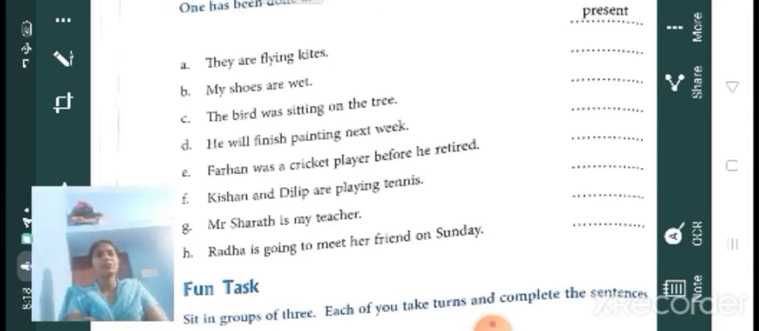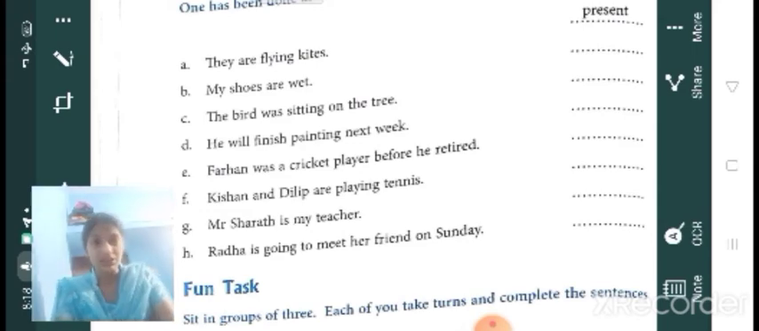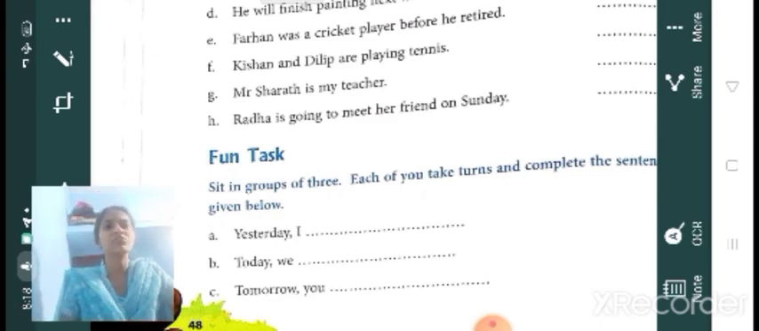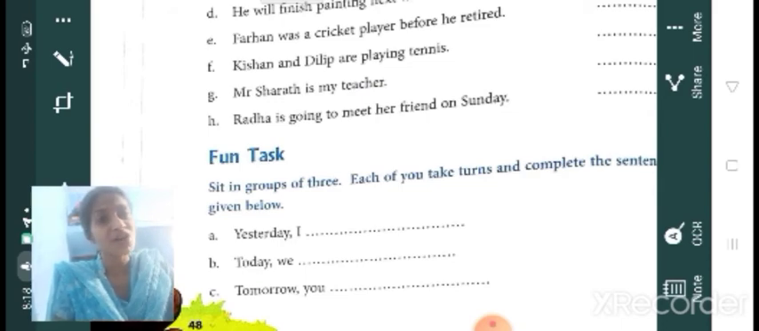Farhan was a cricket player before he retired, so retirement has already happened. Now he's not playing as a cricket player. So it's also a past action. Kishan and Dilip are playing tennis. It also shows present. Mr. Sharath is my teacher. It's also present time. Then last one, Radha is going to meet her friend on Sunday. It's also what? It's future.